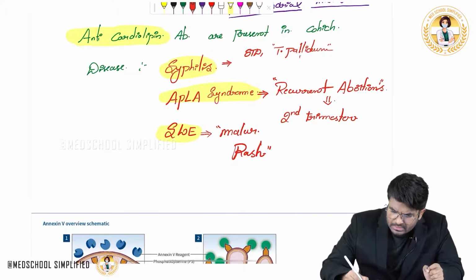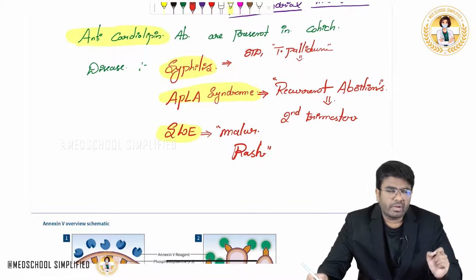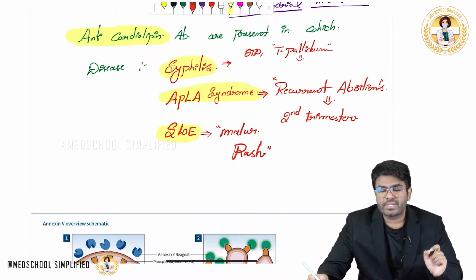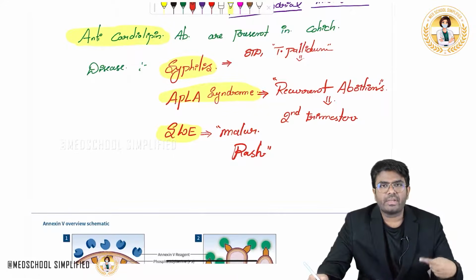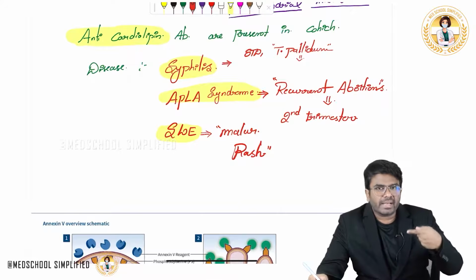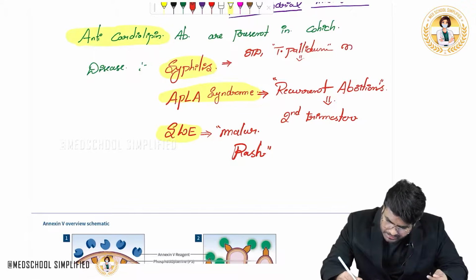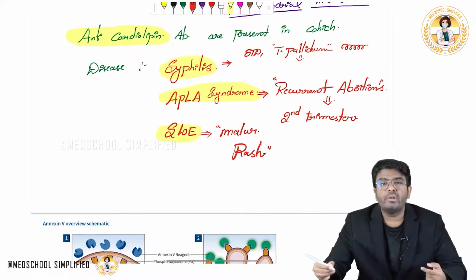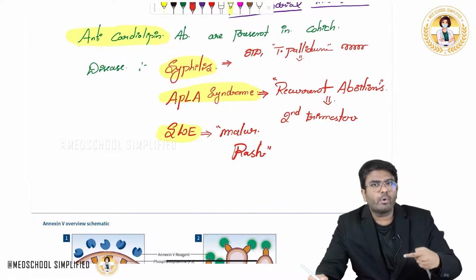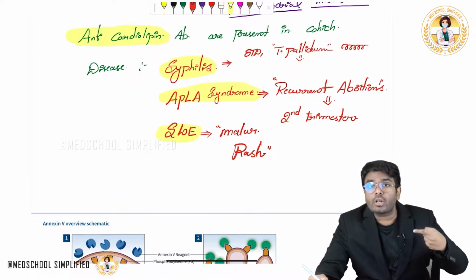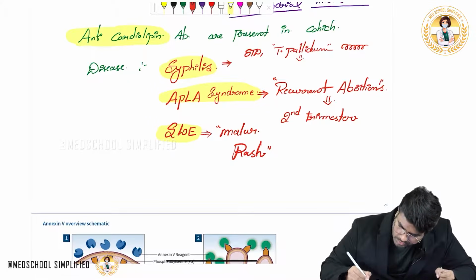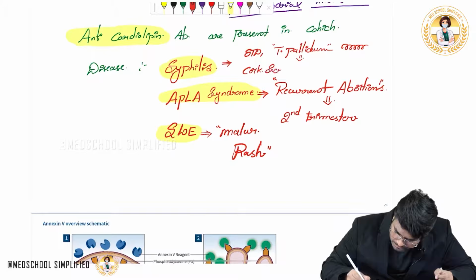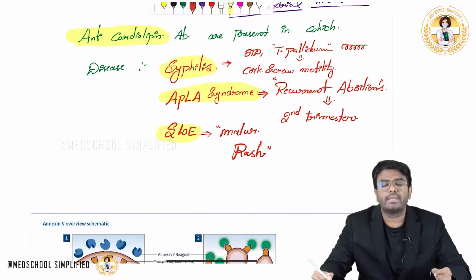And for this Treponema pallidum, one question will be repeatedly asked in your exams. It will be tested in your exams. It's a spirochete. So it's spiral in shape. These organisms are spiral in shape, that's why they are called spirochetes. Do you know how they will move? If you look at their motility, they will move like a corkscrew. That's the MCQ. So this Treponema pallidum has corkscrew motility.